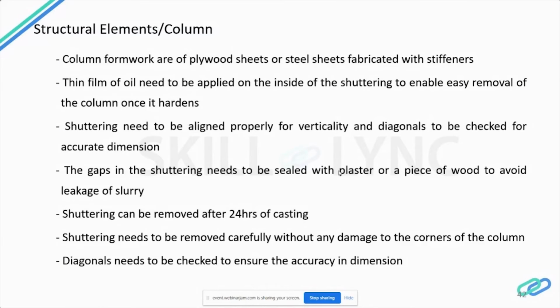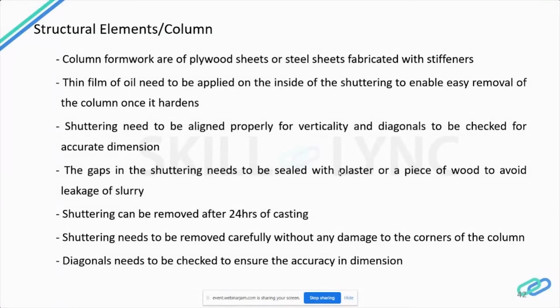You should not apply normal oil or grease in the place of shuttering oil, because the grease will leave a dark mark on the surface of the concrete, and it is very difficult to remove the grease from the construction joint. When we provide construction joints in the column, it is very difficult to remove the grease from the construction joint, which may result in cracks in the concrete in future.